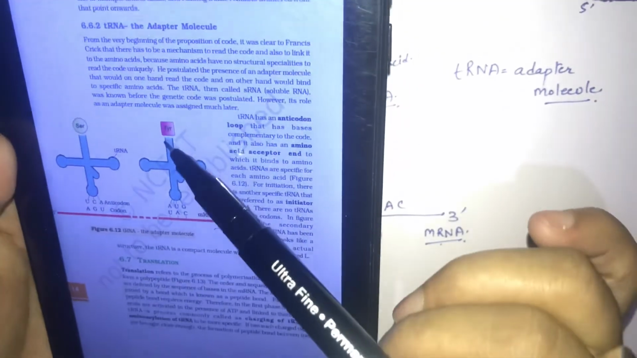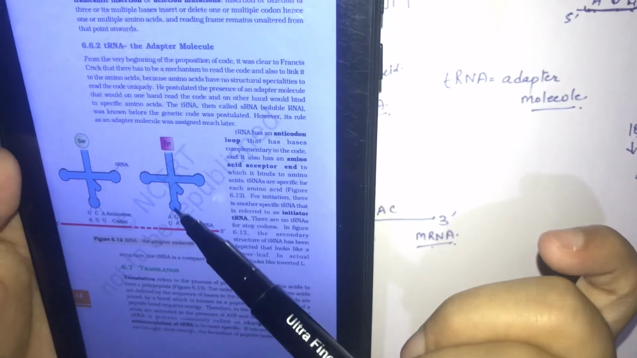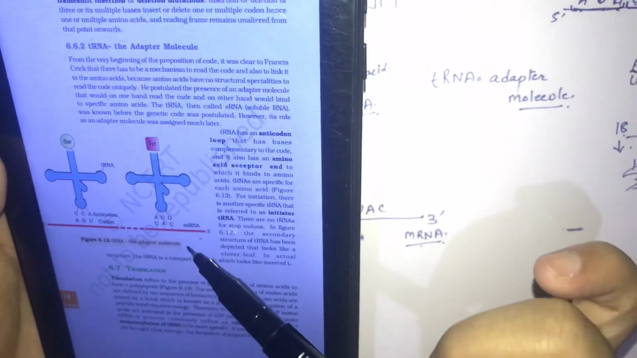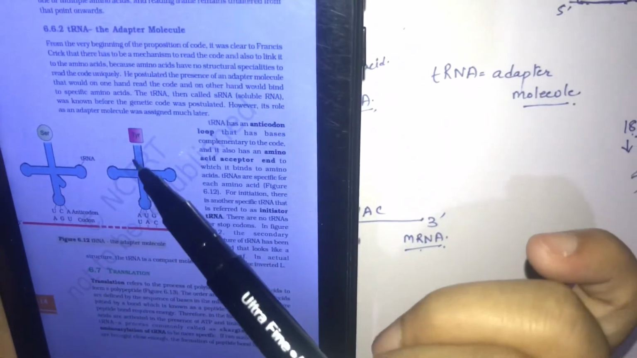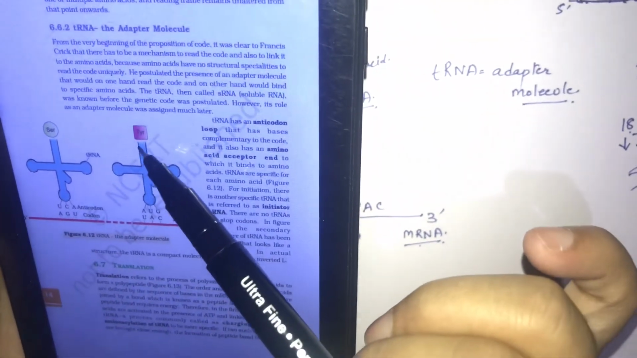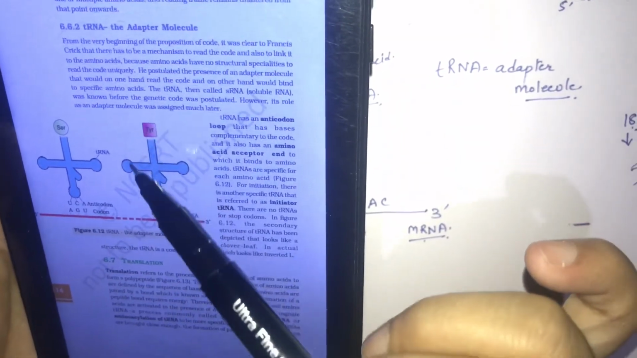Similarly, this tryptophan will be free at first, but when the anticodon loop present in the tRNA binds to its codon in mRNA, then only will it have a binding site for tryptophan. The free tryptophan will come and bind to this tRNA. Hope it is clear now.